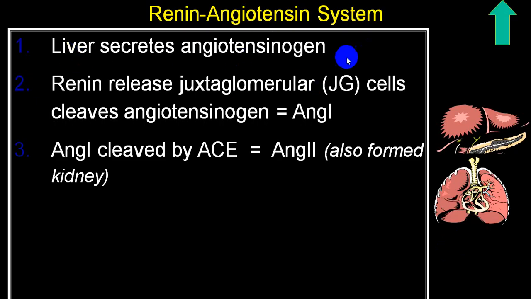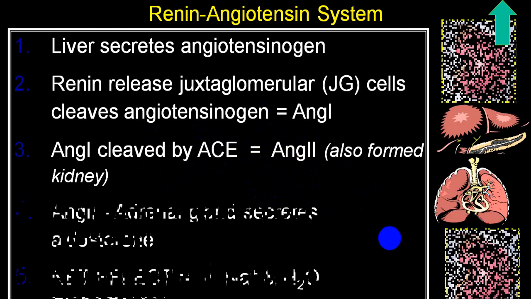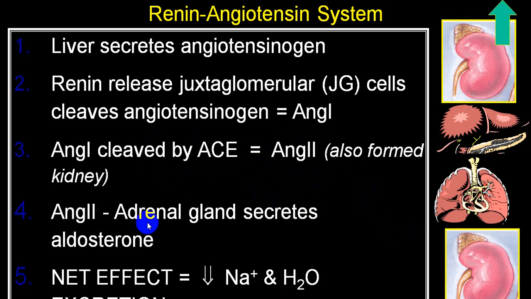The liver produces angiotensinogen, which is acted upon by renin, secreted by juxtaglomerular cells, converting angiotensinogen into angiotensin 1. Angiotensin 1 is further converted into angiotensin 2 by angiotensin converting enzyme. Angiotensin 2 has effects on the AT1 and AT2 receptors, and it also acts on the adrenal gland to release aldosterone.